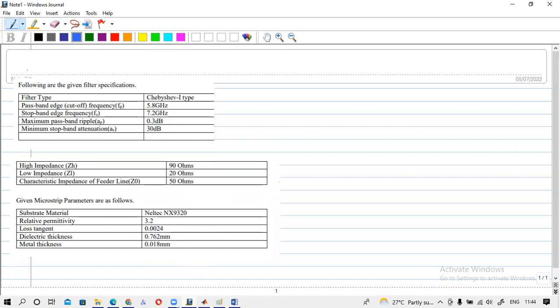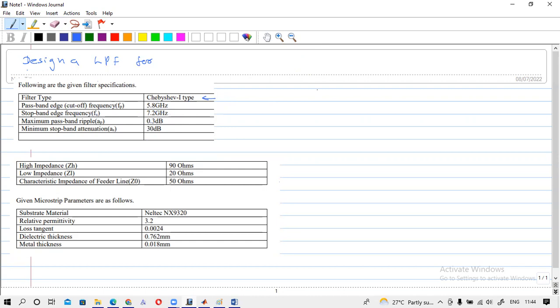Here we are given some specification, and we have to design a low pass filter for this specification. The filter type is Chebyshev type filter, and there are some specifications given: passband cutoff frequency, stopband edge frequency, and so on.